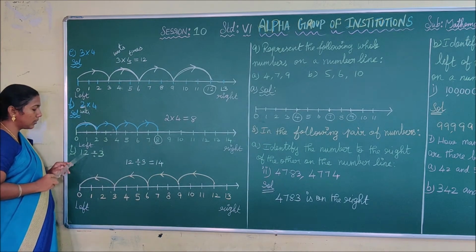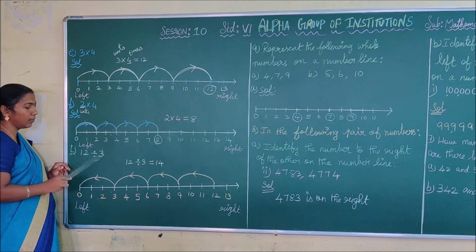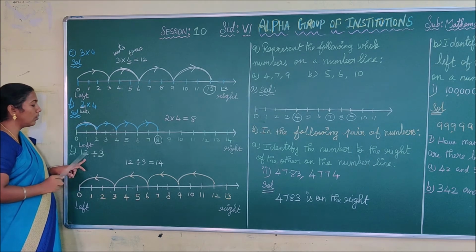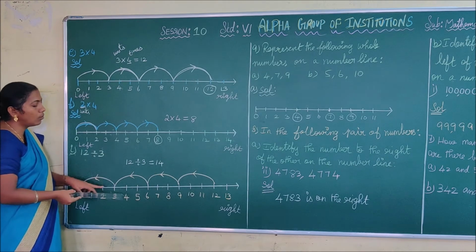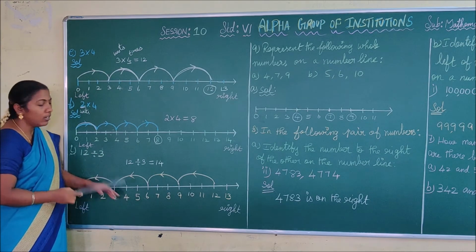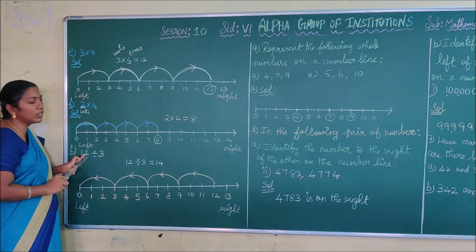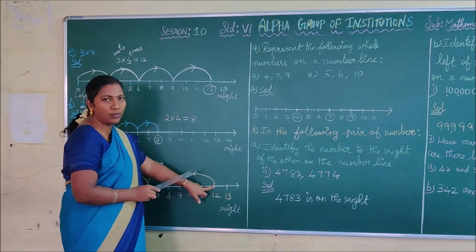See the first sum, division: 12 divided by 3. That is, you have to divide 12 by 3. You know the answer 4 already. But you have to draw this division on the number line. What is the first number? 12. First you have to go to the number 12.